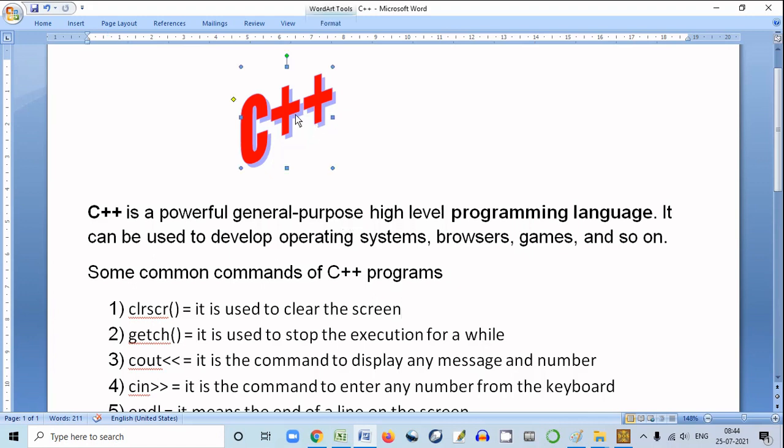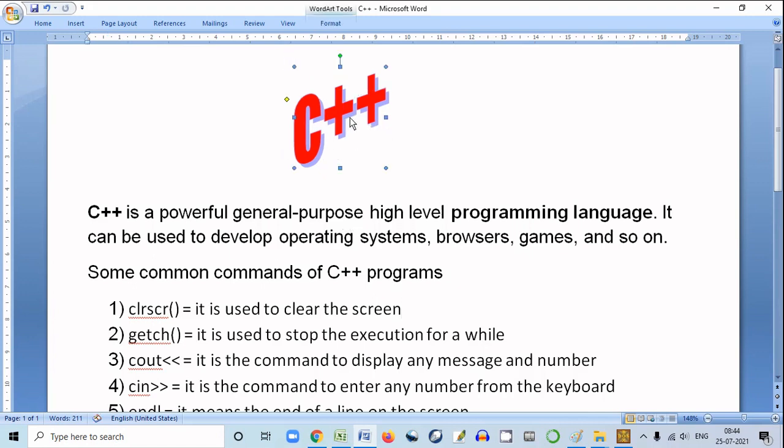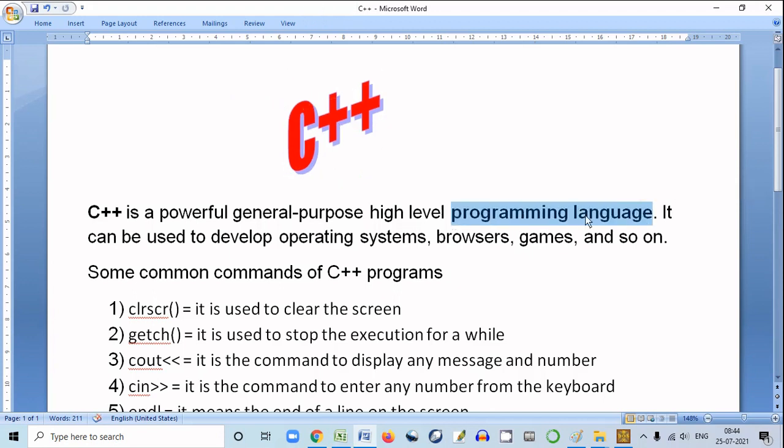C++. What is C++? C++ is a programming language, but it is a high level general purpose programming language. C++ is a powerful general purpose high level programming language.